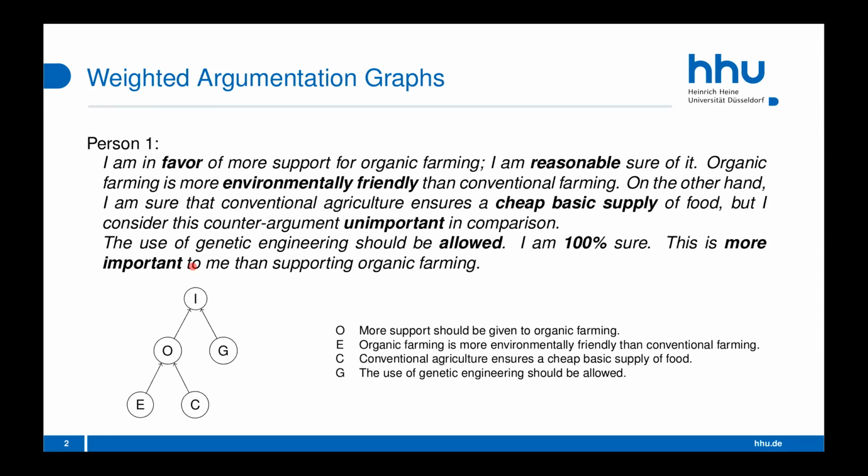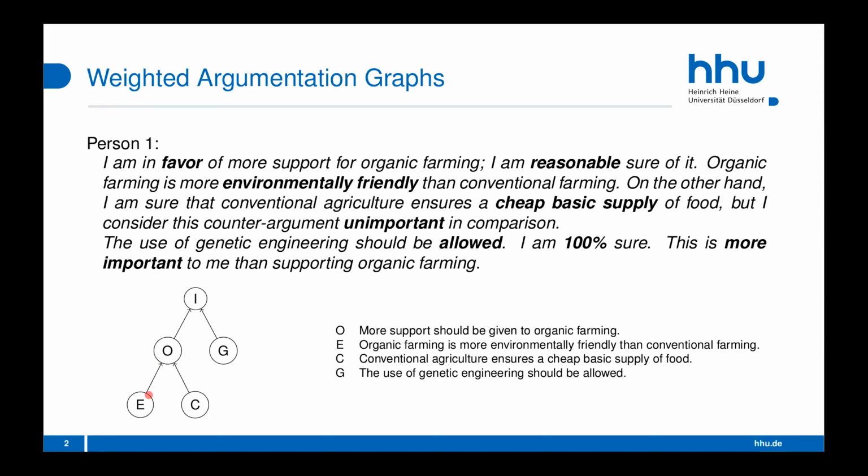Our graphs are based on the issue-based information system. So we have the issue as root node here, I, which is like the overall topic of the argumentation, for example, current political issues. And then we have the statements as nodes here. So for example, O is the statement, organic farming should get more support. And E is the statement, organic farming should be environmentally friendly. So the argument, environmental friendliness supports the organic farming statement, is represented by this edge here.